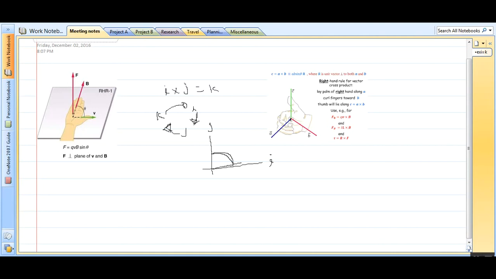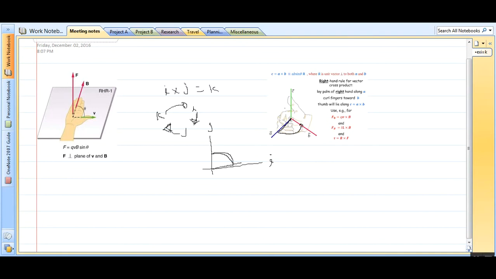I first keep my finger along i, and then try to turn it along j, which is vector b.